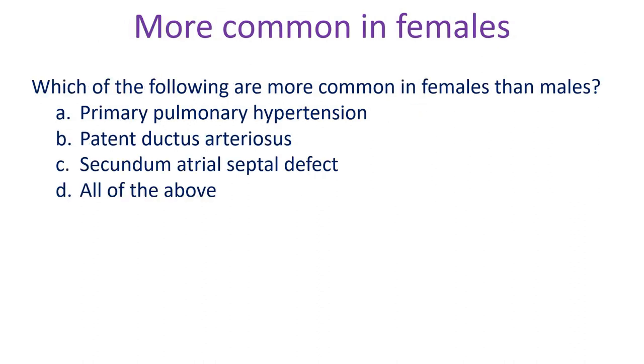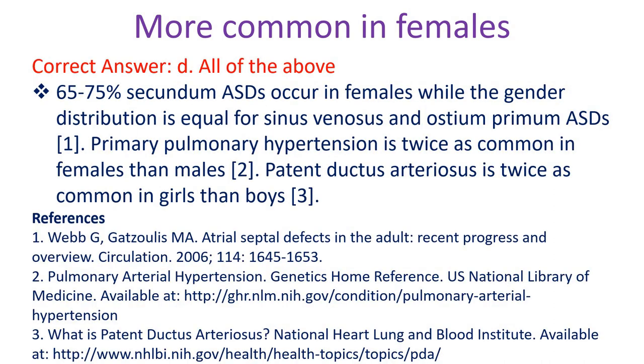Which of the following are more common in females than in males? A. Primary pulmonary hypertension, B. Patent ductus arteriosus, C. Secundum atrial septal defect, D. All of the above. Correct answer D. All of the above. 65 to 75% secundum ASDs occur in females, while the gender distribution is equal for sinus venosus and ostium primum ASDs. Primary pulmonary hypertension is twice as common in females than males. Patent ductus arteriosus is twice as common in girls than boys.